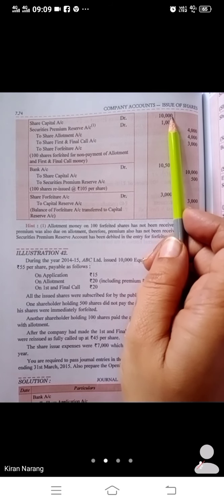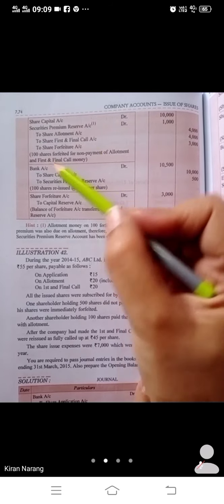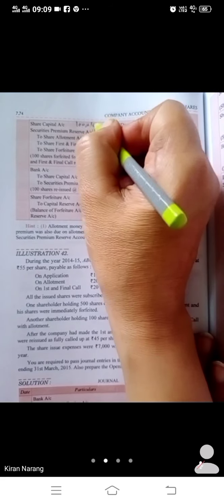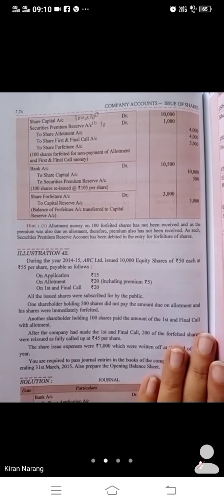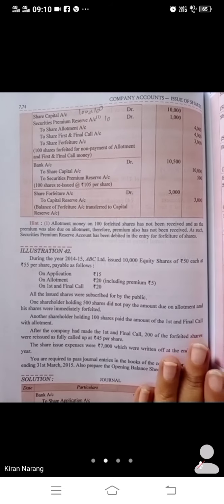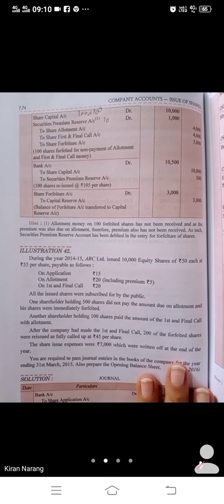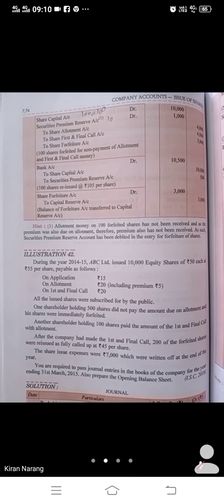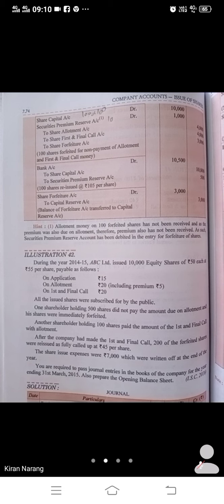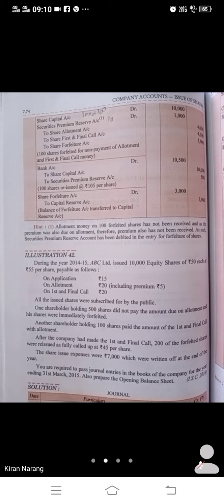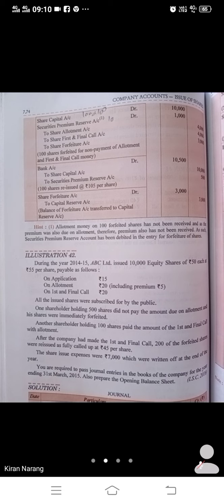Share capital account debit: 100 we have called on 100 shares of rupees 100 each. The 10 rupees premium we have not received. Mark my words, when we have not received the premium, we have to debit it. We have to cancel it because we have credited the premium on all the shares in the allotment due entry. But when we have not received it, we have to debit it. Just remember two things: if we have not received, then we will debit it. If we have received, then we will leave it. That question will become the question of par if we leave it.